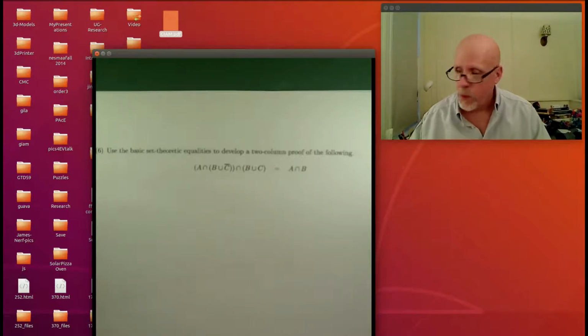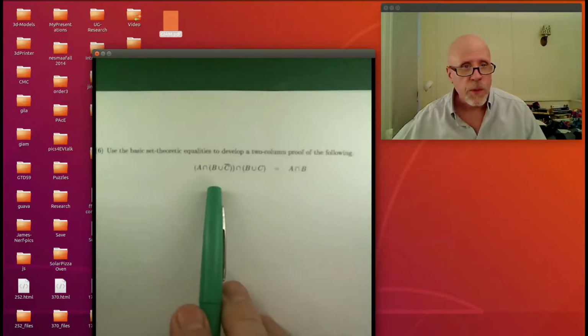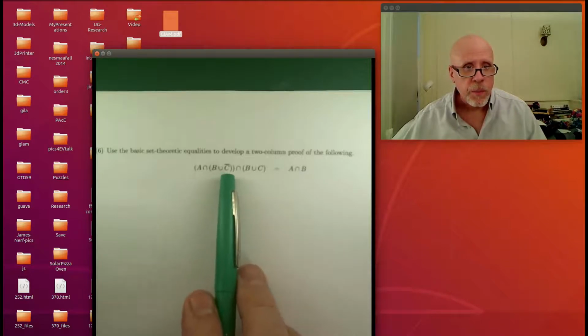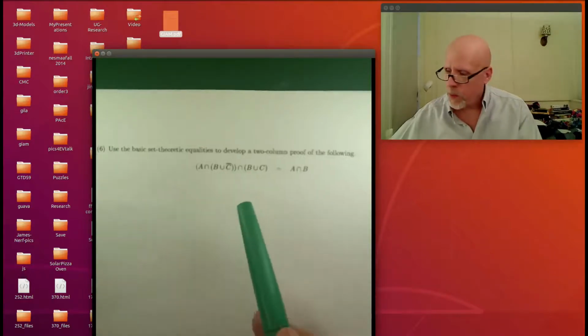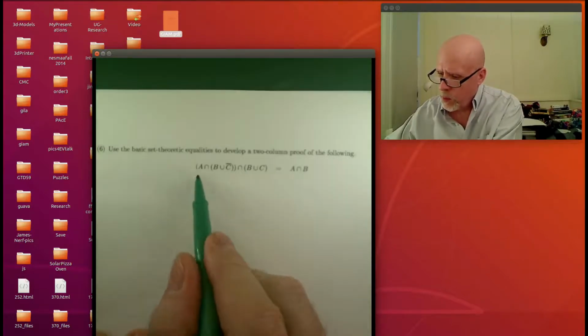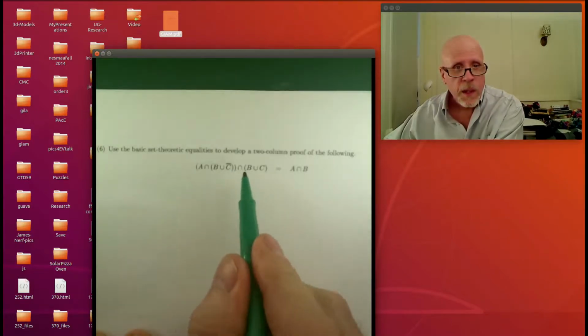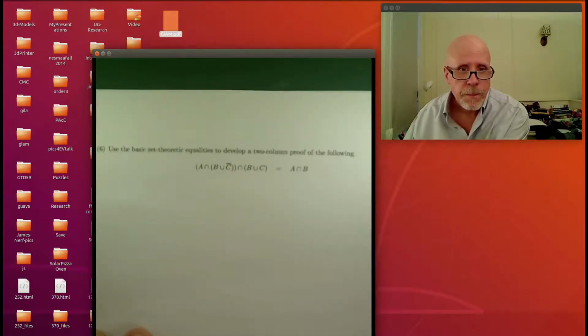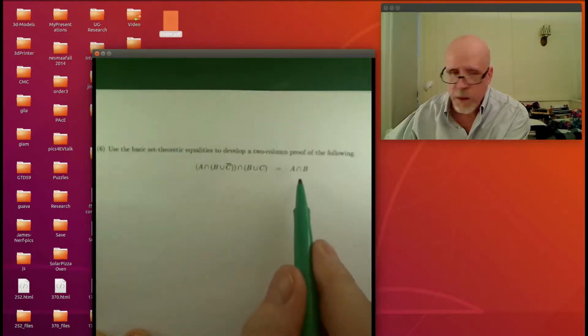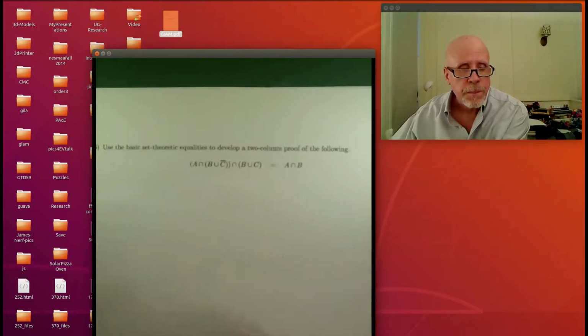So the first one here is pretty straightforward. It's basically write a two-column proof of a set identity. Is that one going to be easy enough to do? Let's see, we've got A intersected with (B union C bar), and there's parens around those three things, right? And then that's intersected with B union C. And is that in fact the same thing as just A intersect B?